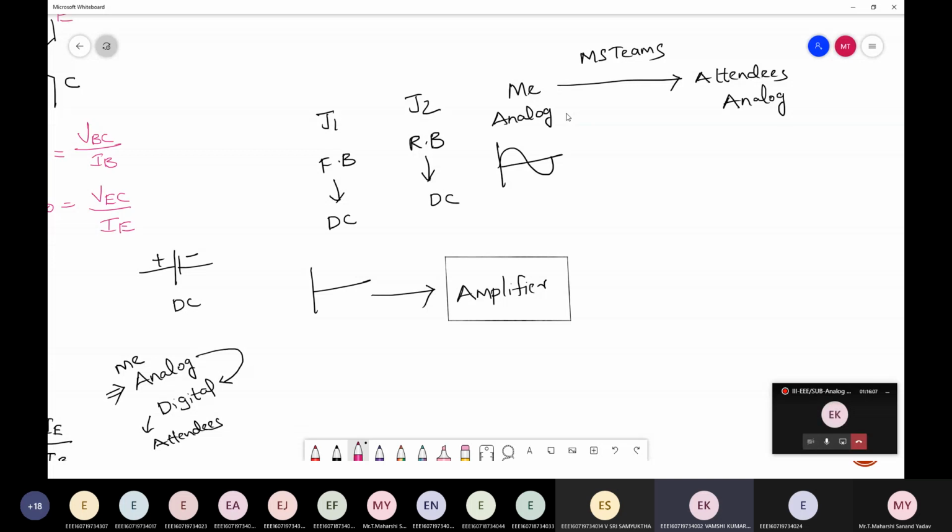So generally you'll talk with your friends by using mobile, right? In every mobile you can see a microphone. What is the use of microphone?